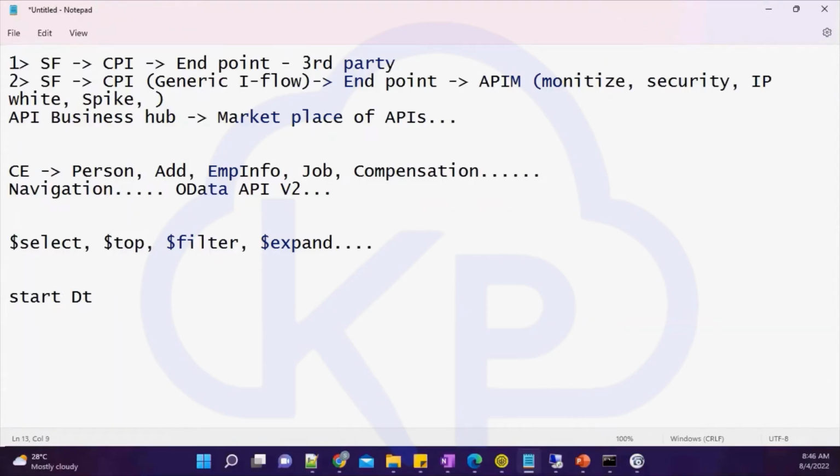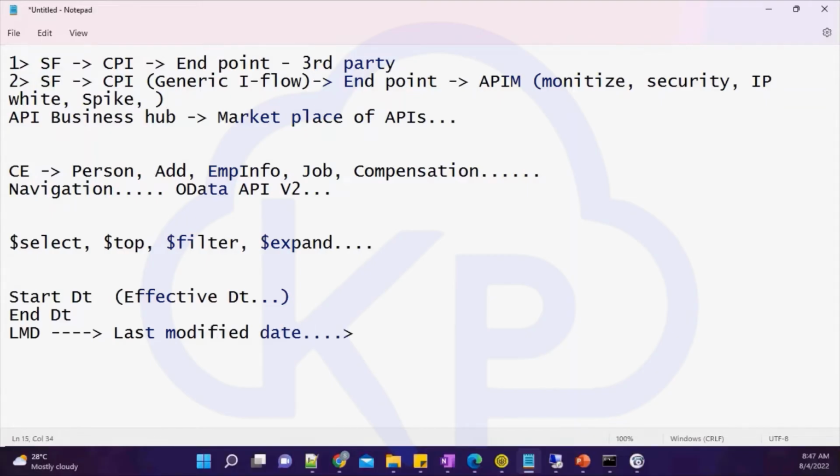We have something as end date, and the start date we also refer to as effective date, meaning from which date it is going to be effective. There is one more field, the last modified date. This field is very important, meaning when this particular record was last modified. This date is very important when you are building your queries or your integrations.